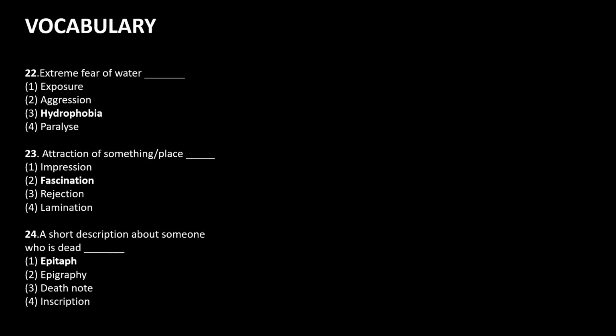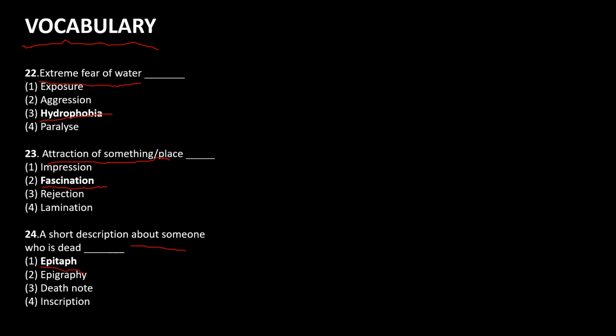So then we are into the last topic, that is vocabulary. So that is you need to identify the meaning. So you need to substitute a single word for the entire sentence. So the first question is extreme fear of water. So extreme fear of water is hydrophobia. Attraction of something or place. So an attraction towards something or place is fascination. So then a short description about someone who is dead. A short description about someone who is dead is epitaph.